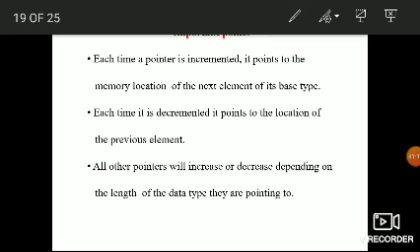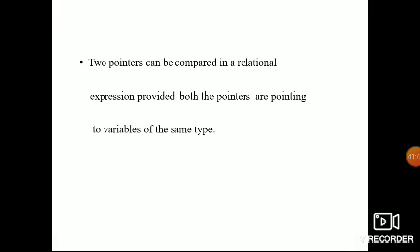So each time the pointer is incremented, it points to the memory location of the next element of its base type. Each time it is decremented, it points to the location of the previous element. All pointers will increment or decrement depending on the length of the data type. So based on the data type, they will be pointing. This is the main important point.